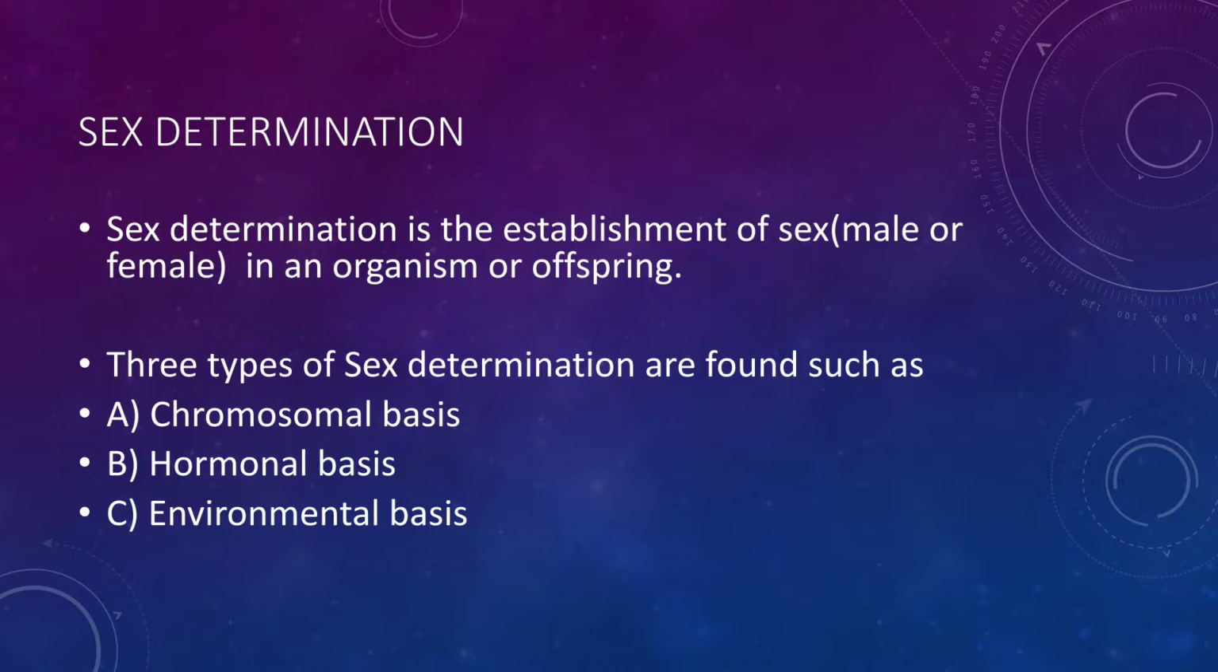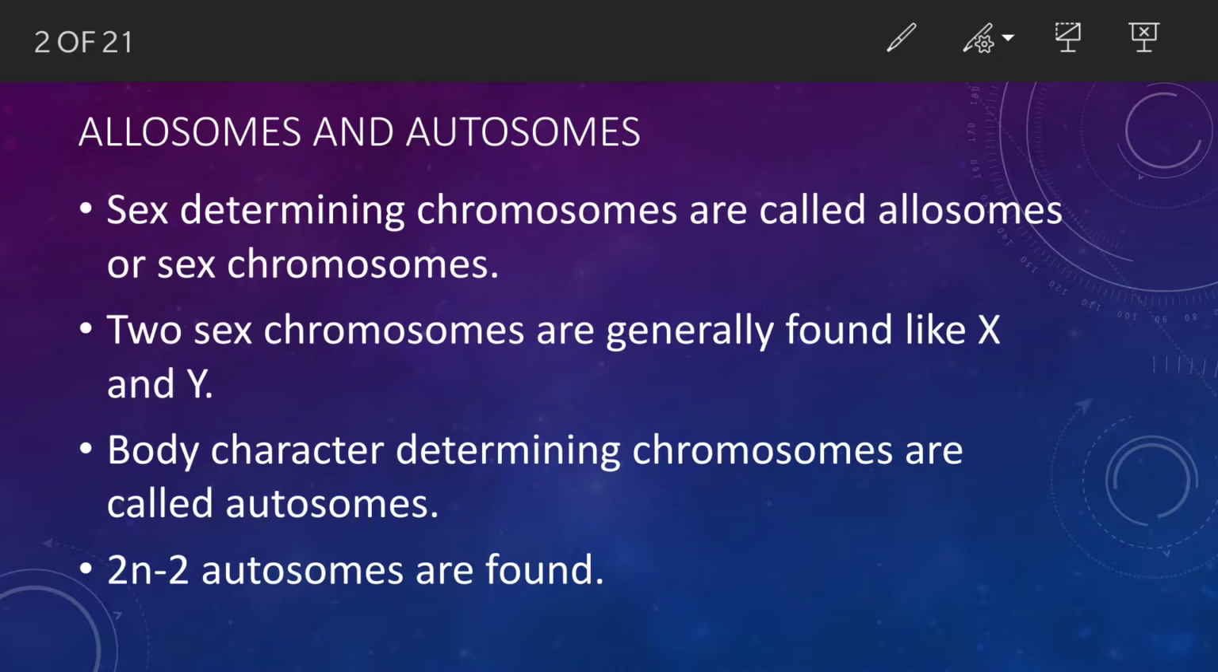In the sex determination chapter, sex means male or female, and there are three theories regarding sex determination: chromosomal basis, hormonal basis, and environmental basis. Chromosomal basis of sex determination means that chromosomes are responsible for sex determination.